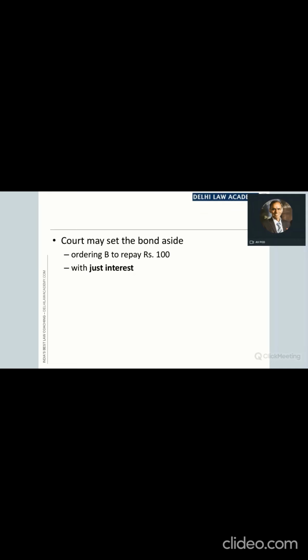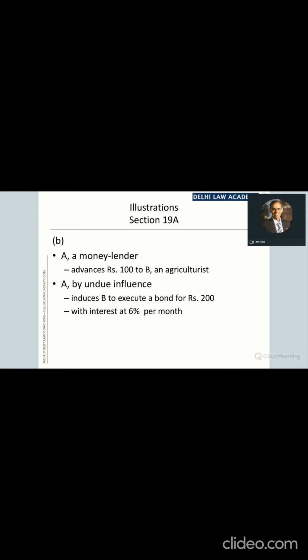So this setting aside is with conditions, and this is the situation which was envisaged under the second part of this provision which we just did, that in this case the contract is set aside, not absolutely, but upon conditions. And this has happened because the borrower had already received some benefit under the contract.